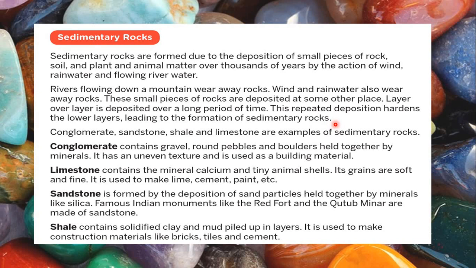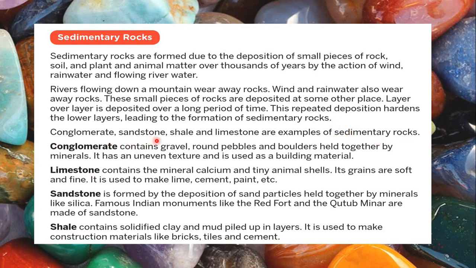So every year the river brings down a little bit of sediments and they settle down somewhere. Then the next year more of it comes, then the next year more of it comes, and there's one layer on top of the other, one on top of the other, and then it becomes heavy. When you want to make dry pressed flowers, what do you do? You put your flowers under 8-10 books. Why do you put so many books on top? Because every layer of the book is putting weight or pressure on the lowest layer and compressing the flower and making it a dried flat flower, right? So similarly, when layers of sediments accumulate, they push down and they make the rock hard, and that is how you get your sedimentary rocks.